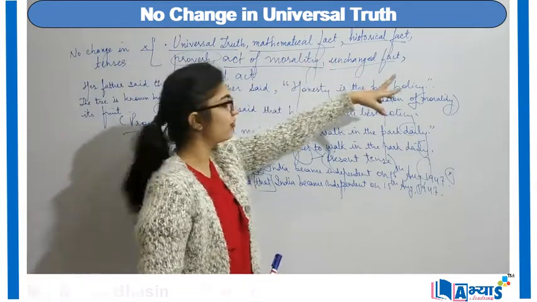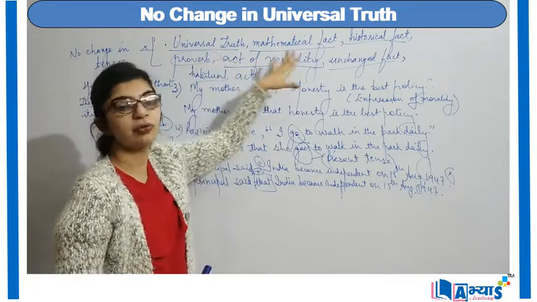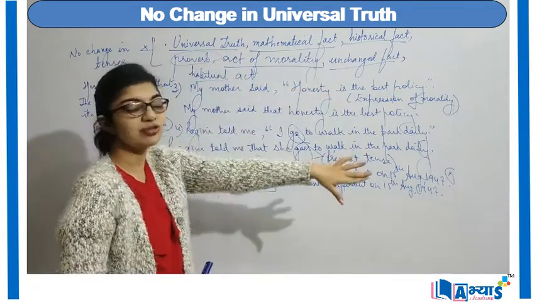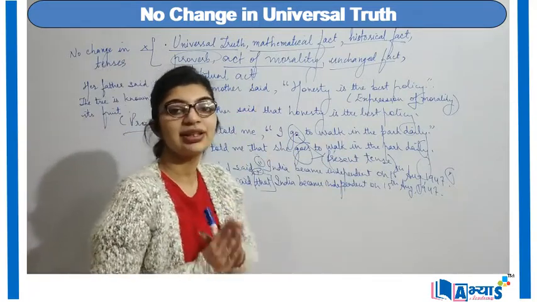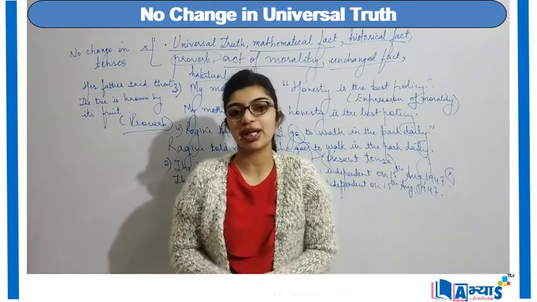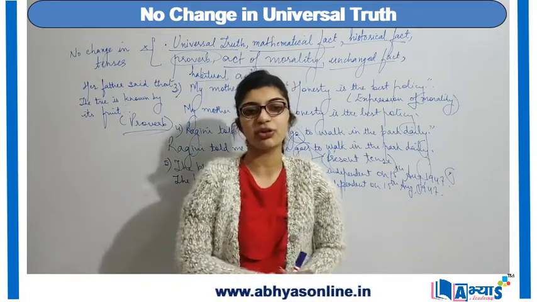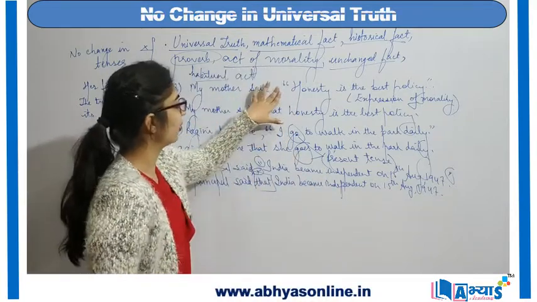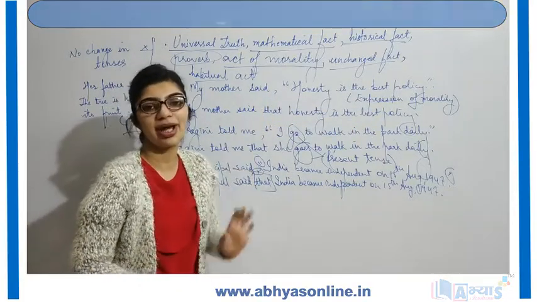We also understood that whenever a sentence states some universal truth or a mathematical fact, some historical fact, a proverb, an expression or act of morality, some unchanged fact or a habitual act, then the tense will not change. My tense in the sentence will remain the same. The only thing is that I will convert my direct speech into indirect by removing the inverted commas, by removing the commas and adding that to my sentence.